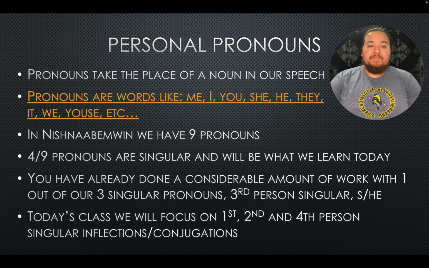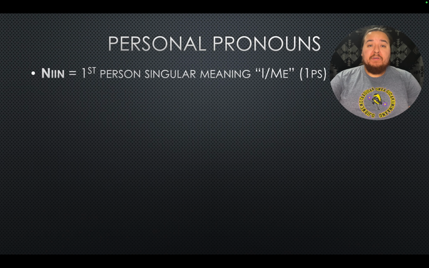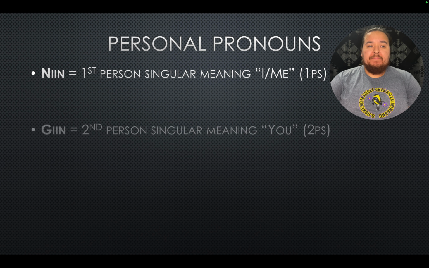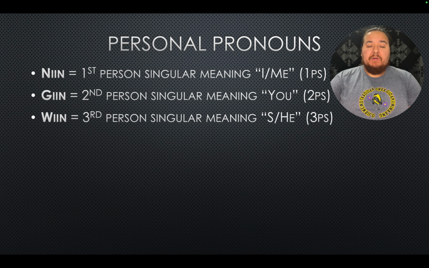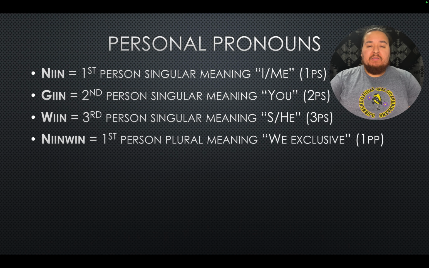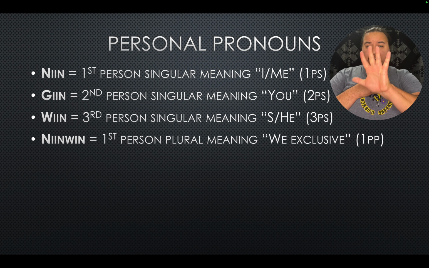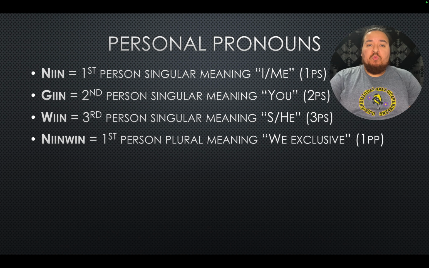All right, let's move on. So first person, or neen, is first person. That's the I or me, first person singular. Geen, second person singular. That's you, 2PS. Ween, third person singular. That's she or he, 3PS. Neenwin is first person plural. That's the we exclusive. That's us but not you. So that's 1PP, first person plural.